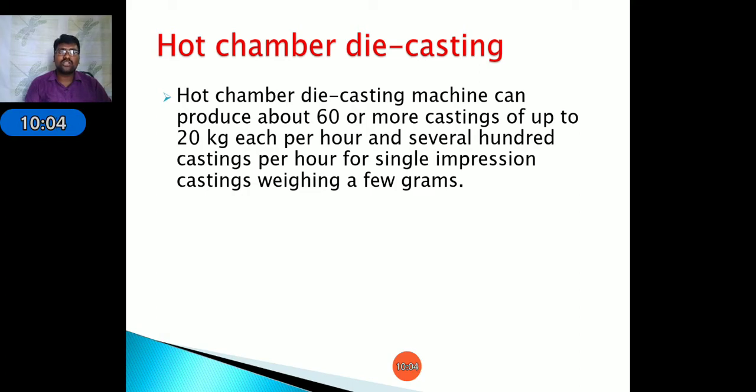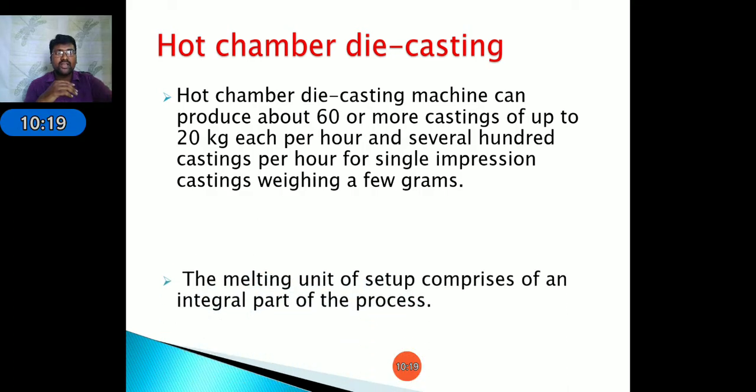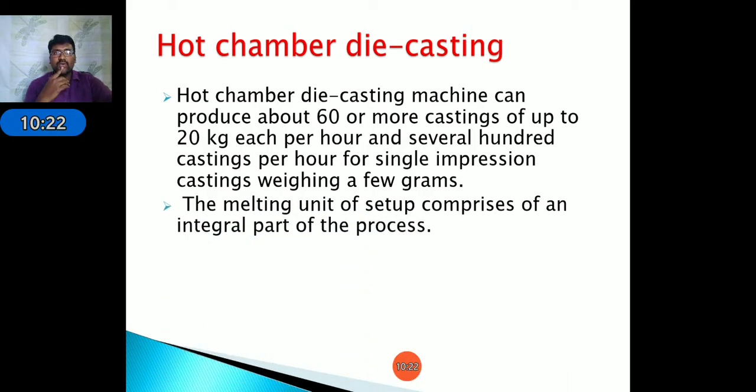In hot chamber casting, we can manufacture parts up to a maximum weight of 20 kg, and we can produce up to 60 parts per hour. By using this, we get a high production rate with hot chamber die casting. It is mainly used in injection molding castings.